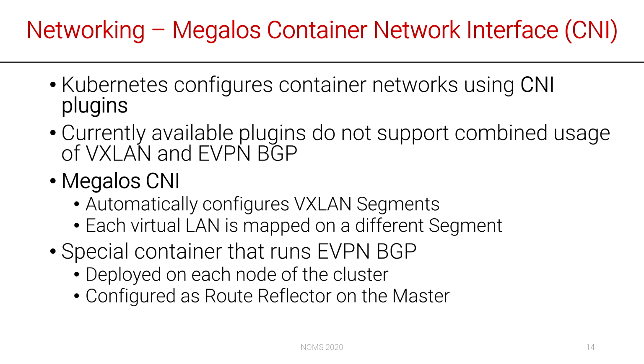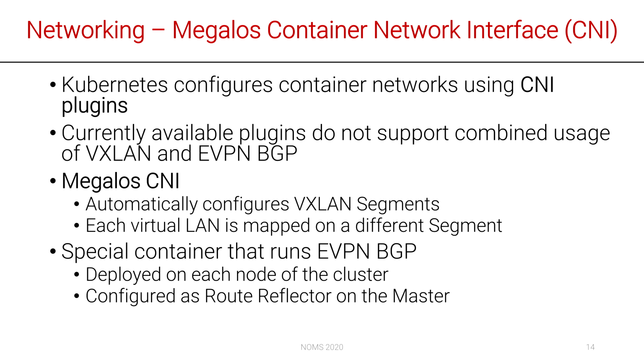Kubernetes configures container networks using Container Network Interface plugins, or CNI plugins. However, currently available plugins don't support combined usage of VXLAN and EVPN BGP. So, we developed a custom CNI called Megalos CNI that automatically configures VXLAN segments, assigning each virtual LAN to a different segment. To support EVPN BGP, we built a special container running the FRR routing suite and deployed it on each node of the cluster. This container is specifically configured as route reflector when deployed on the master node.